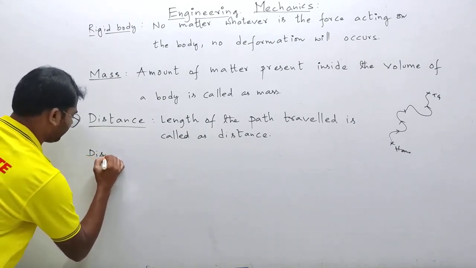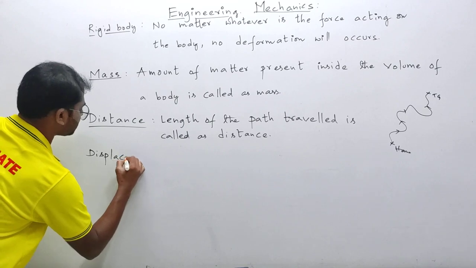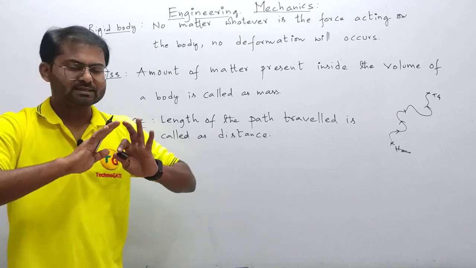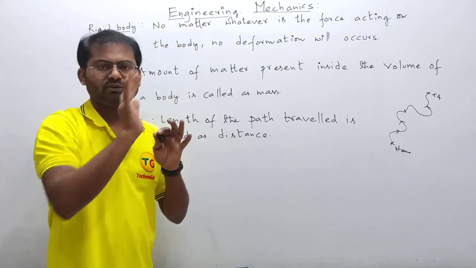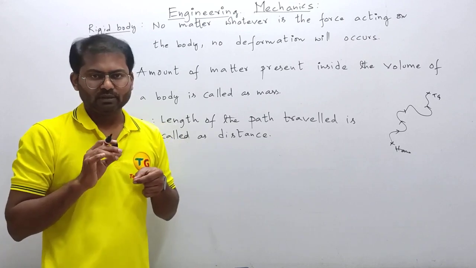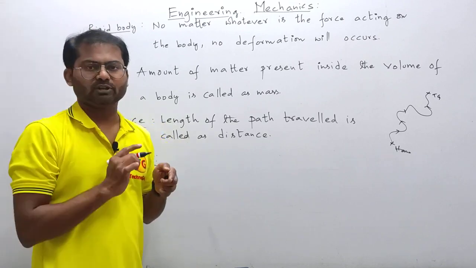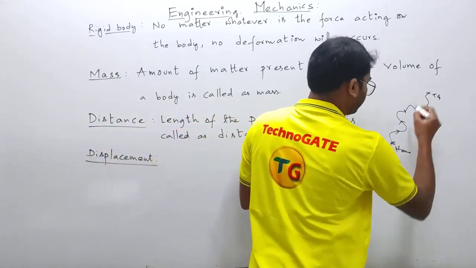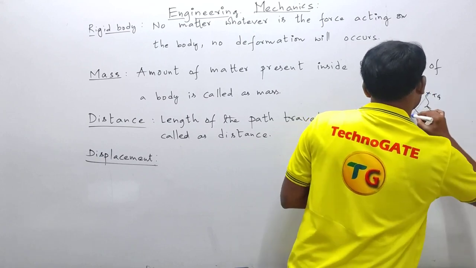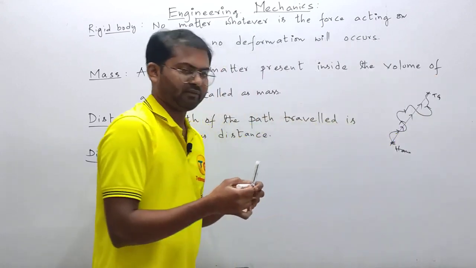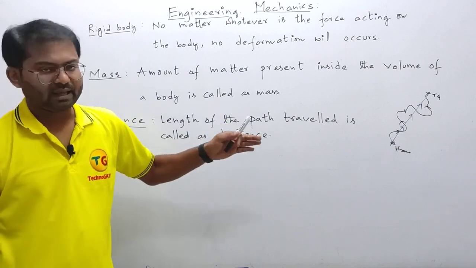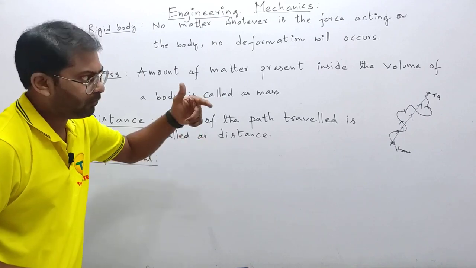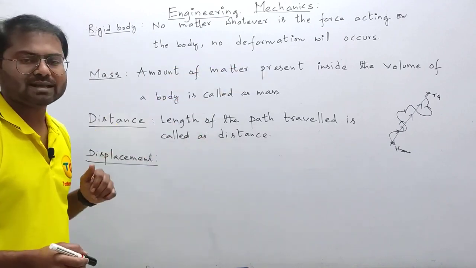There is a slight difference between distance and displacement, and it is very interesting. For displacement, we are not concerned about how much length of the journey you did. Simply take the first point, take the last point and join both of them. So I am joining your home with the TechnoGATE Institute here. There is a straight line like this. This straight line will have its length, and it will have a direction as well. This straight line joining home to TechnoGATE is given the name displacement.